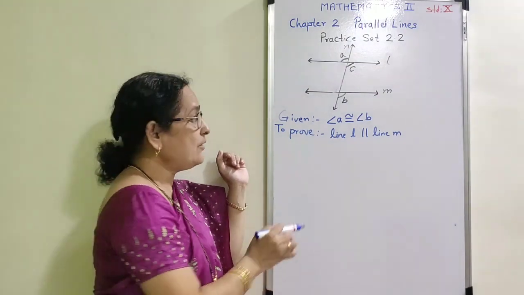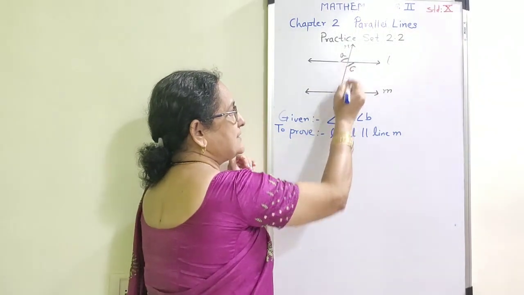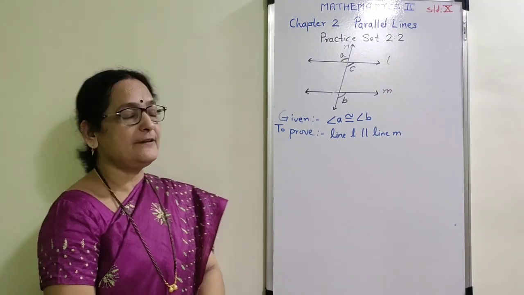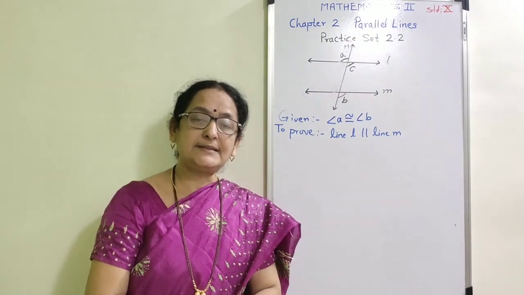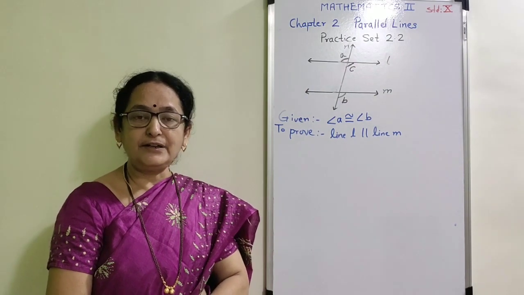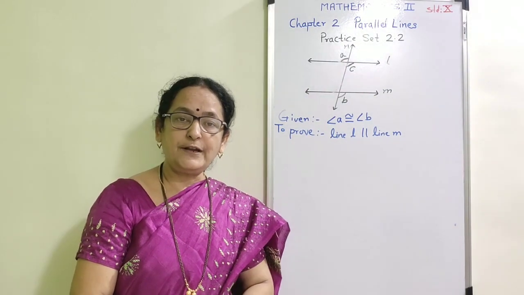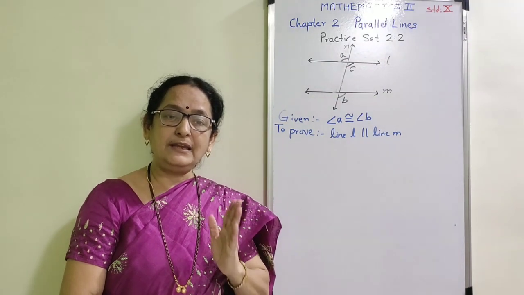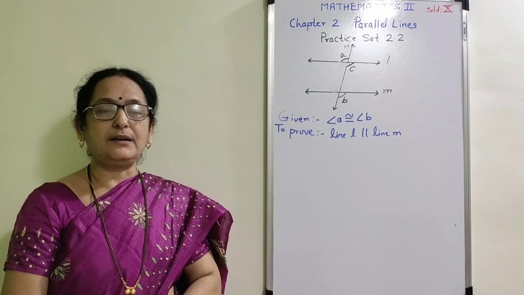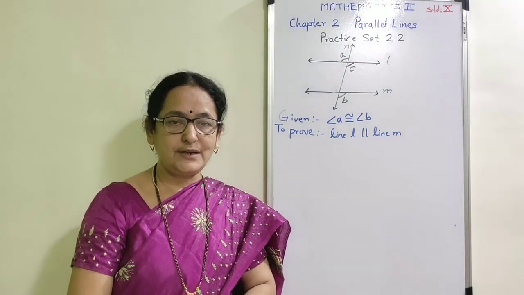By our property of transitivity, angle C is congruent to angle B. Now observe the relationship between C and B. Angle C and B are corresponding angles, and we have the property of corresponding angles that when any one pair of corresponding angles is congruent to each other, the given lines are parallel to each other.